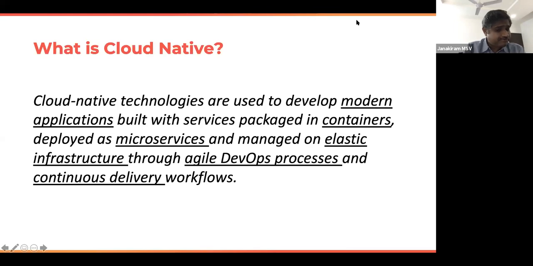Now, there are a lot of keywords and jargon in this, but let me demystify that. Typically when you develop an application targeting IaaS, your unit of packaging and deployment has always been a VM. But as we noticed, VMs don't give you 100% utilization of infrastructure. For example, in a cluster that is running an application, one VM might be experiencing 90% utilization while the other VM is at 10%.